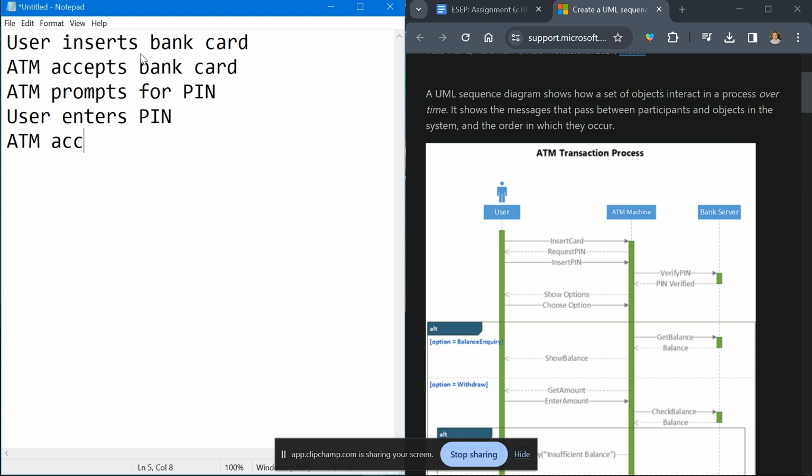ATM accepts PIN or ATM rejects PIN. By the way, they use the word verify, same premise.